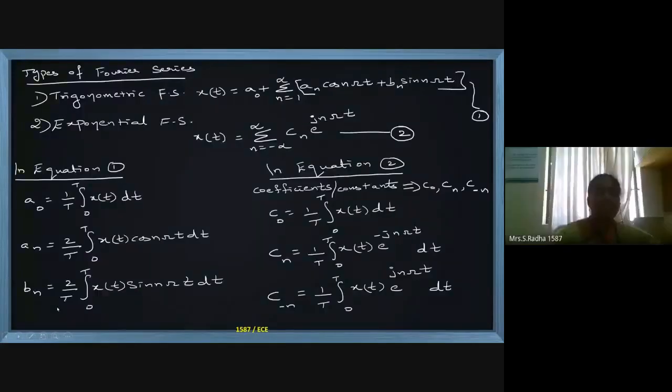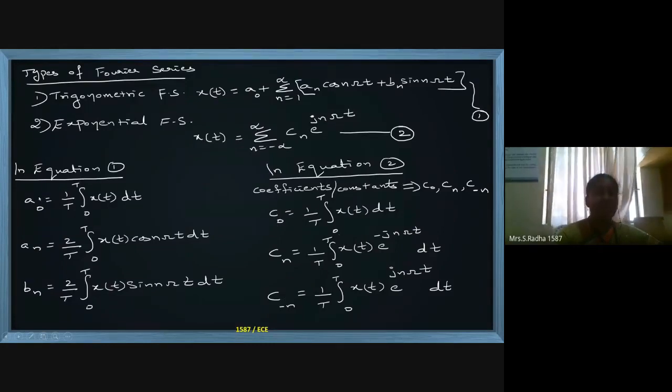So we had the formulas. Trigonometric Fourier series coefficients are A0, An, Bn. Equation 1 represents the trigonometric Fourier series expansion for x(t). Equation 2 represents the exponential Fourier series expansion for the x(t) signal. And the coefficients for the exponential Fourier series are C0, Cn, C minus n.